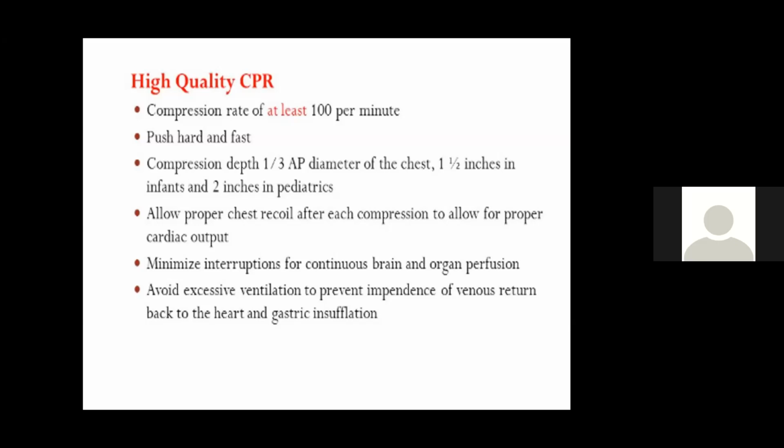What will happen? Venous return to the heart will decrease. There may be gastric insufflation. The air may enter into the stomach. It may also lead to vomiting, aspiration. So the ventilation should be just appropriate. What is the tidal volume? Around 500 ml. It should be only that.